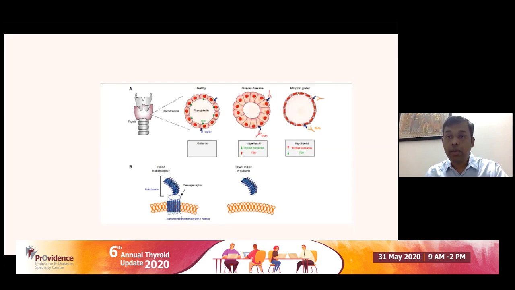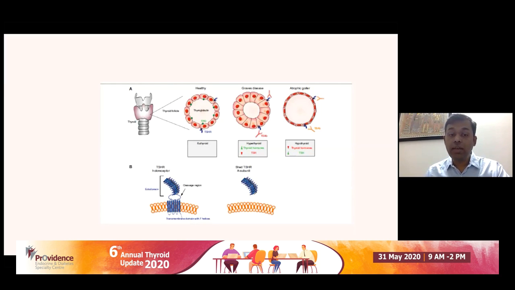So here is a pictorial summary of what the previous slide was talking about. The TSH receptor is located on the surface of the thyrocyte, anti-TPO is located intracellularly, and thyroglobulin is located intrafollicularly.